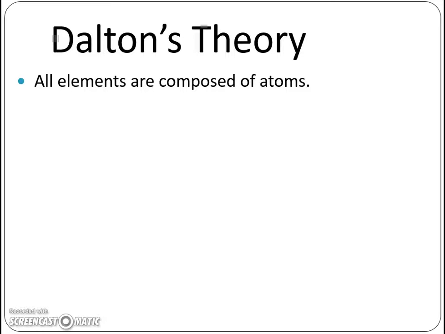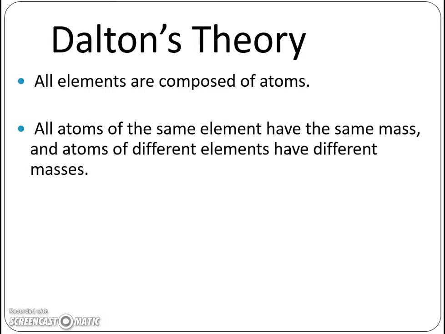His theory stated that, number one, all elements are composed of atoms. We agree to that. Number two, all atoms of the same element have the same mass, and atoms of different elements have different masses. That is true, but not completely true.